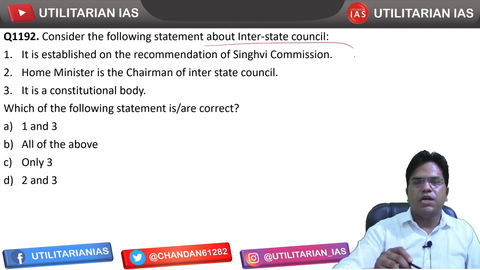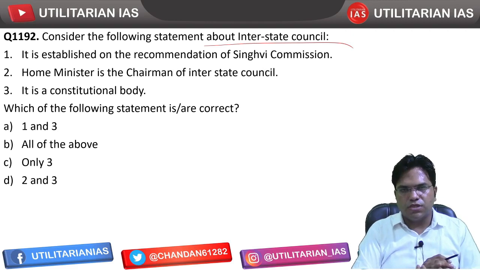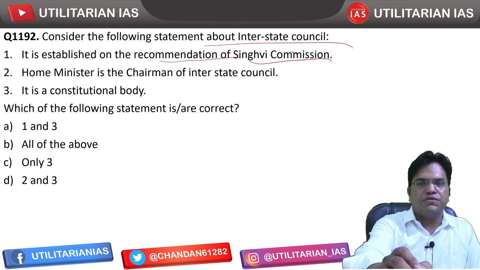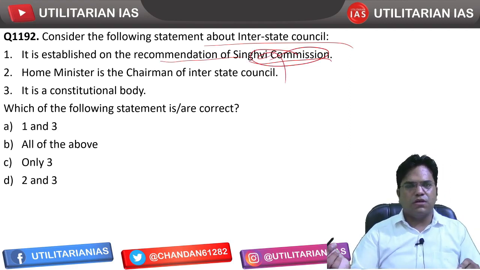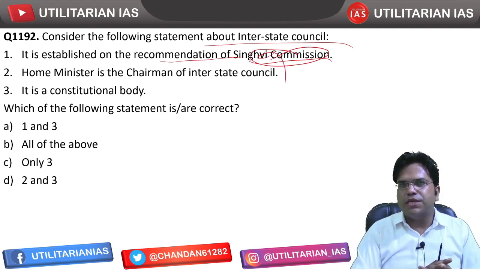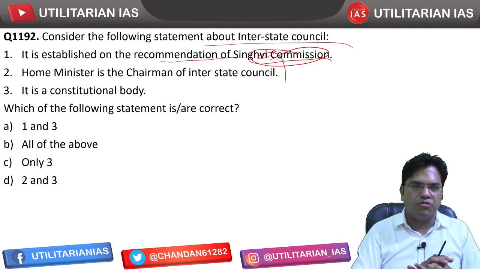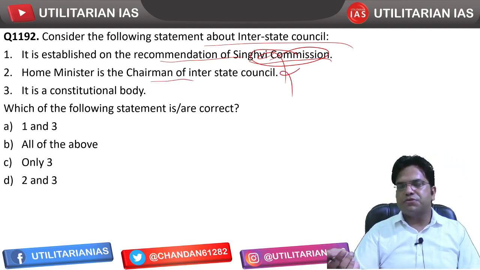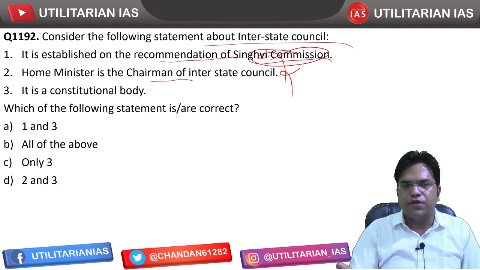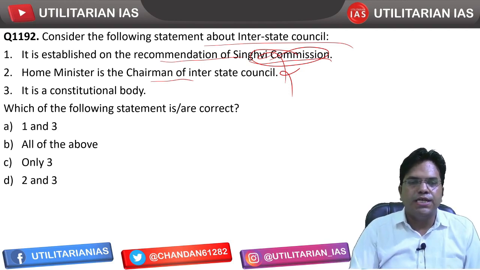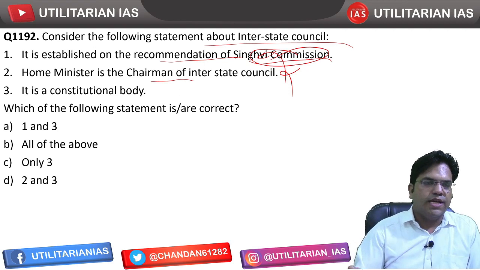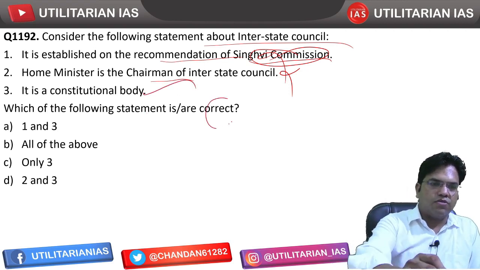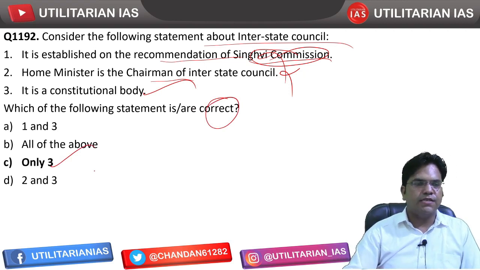Consider the following statement about Inter State Council. Article 263. It was established on the recommendation of Singhvi Commission. No, it was established on the recommendation of the famous Sarkaria Commission, right? So this is incorrect. Home Minister is the chairman? No, bhai. Prime Minister actually, political head and the head of the central government, is going to head such a council. It is a constitutional body. That's correct, है ना?